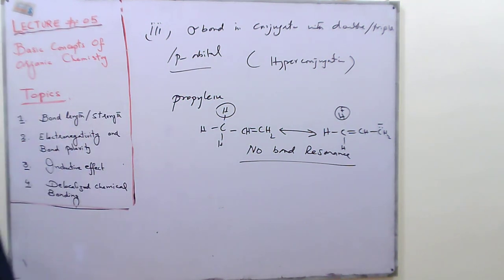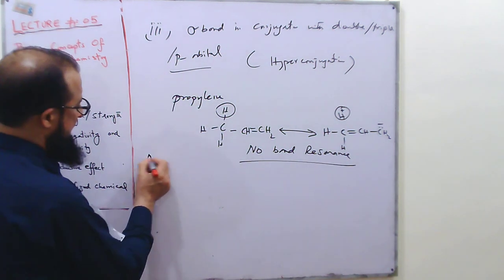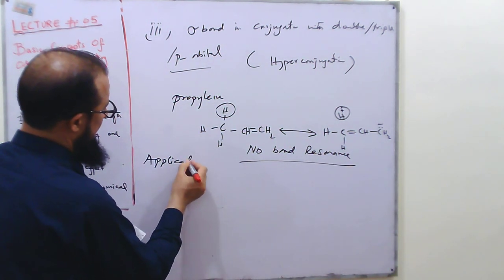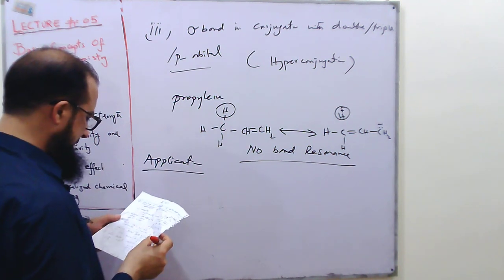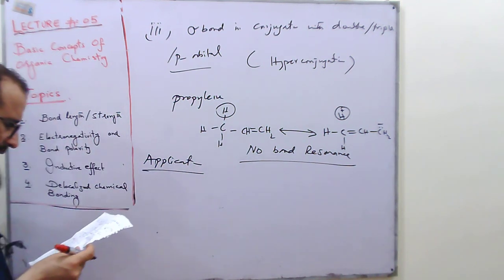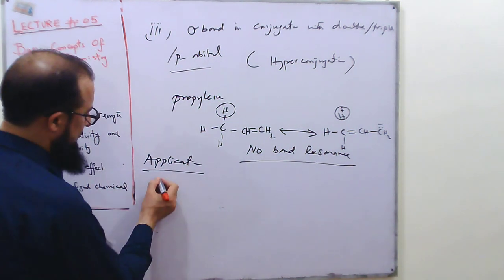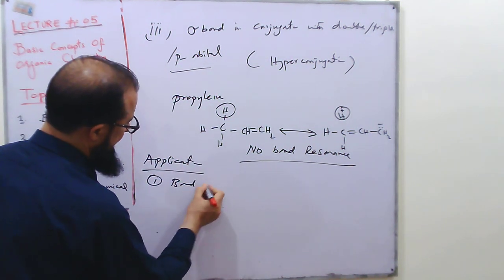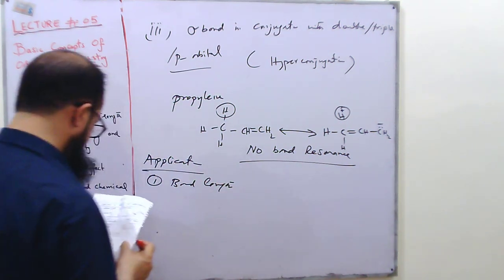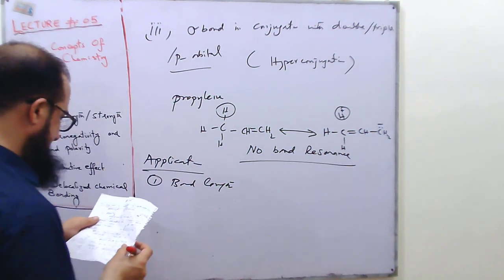Hyperconjugation has a number of applications. For example, this type of conjugation can explain the bond length in different kinds of molecules. For example, we have methyl acetylene.